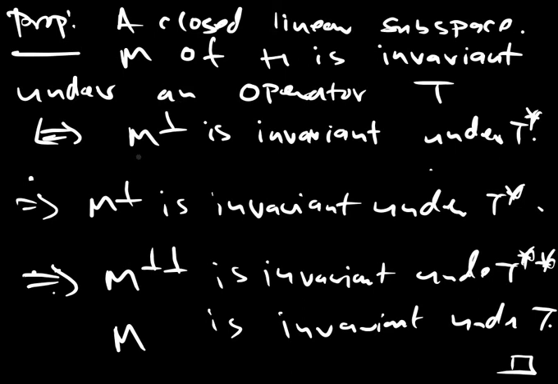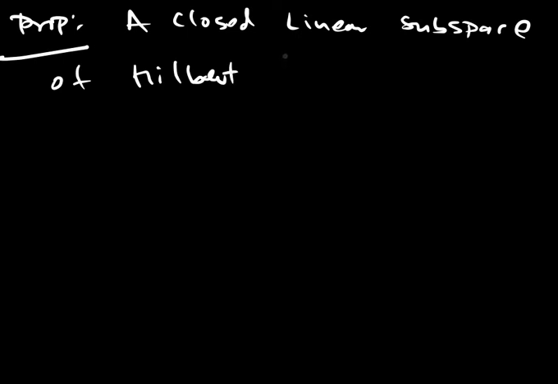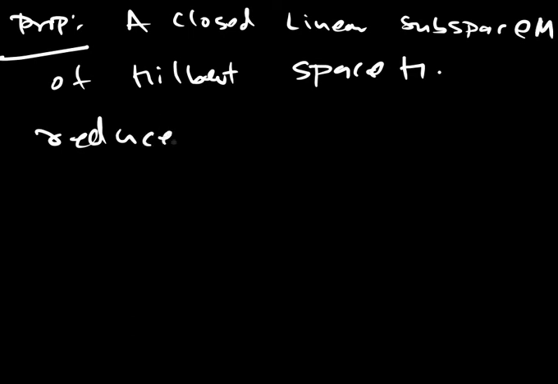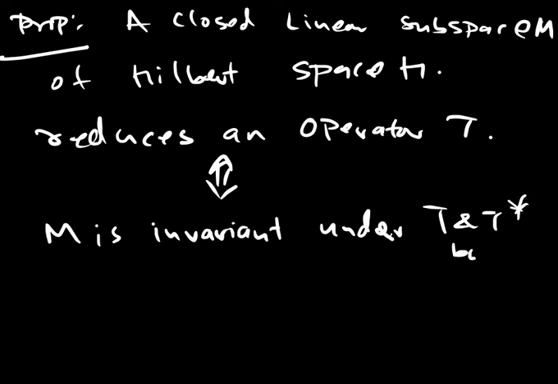The fallout of this is the following proposition. A closed linear subspace M of Hilbert space H reduces an operator T if and only if M is invariant under T and T star both. So, proof.